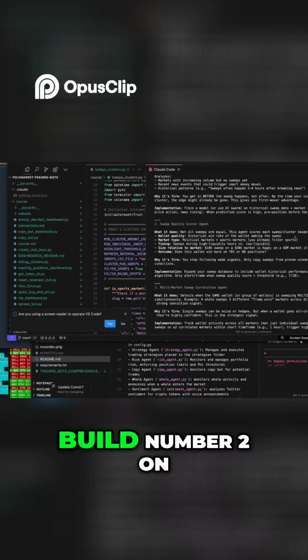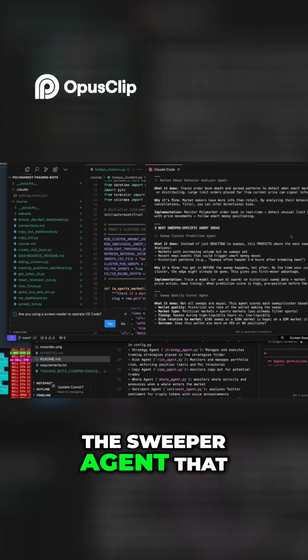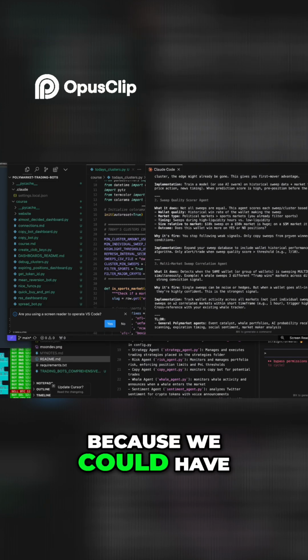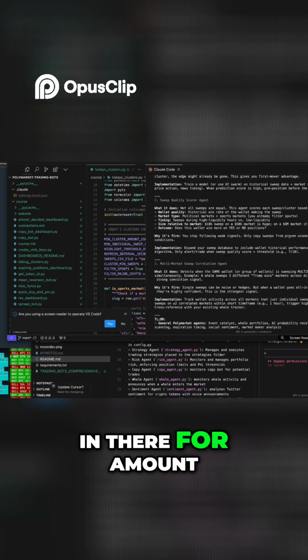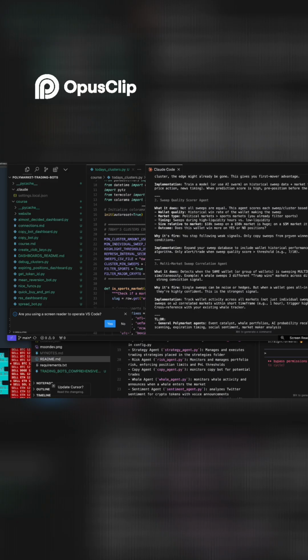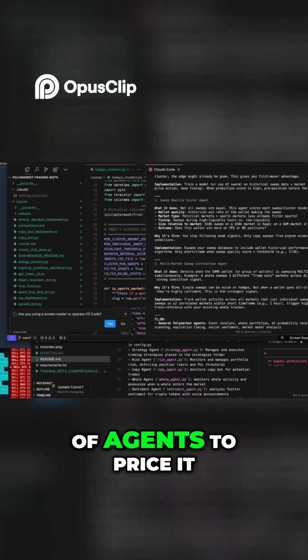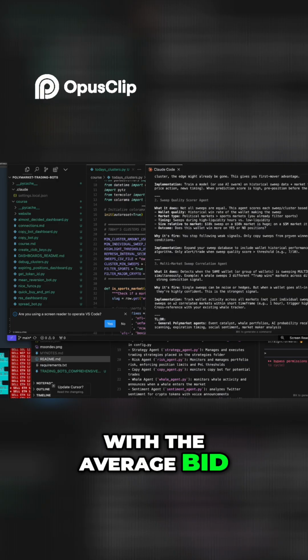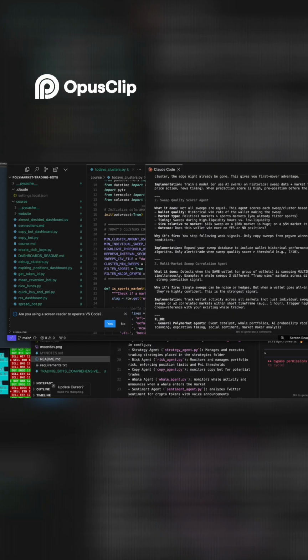I would like to build number 2 on the sweeper agent that you mentioned, the sweep quality, because we could have some sort of rules in there for the amount of sweep we want to follow. And then maybe a swarm of agents to price it. And then we go with the average bid so we can just sit on the order books. That's a cool idea.